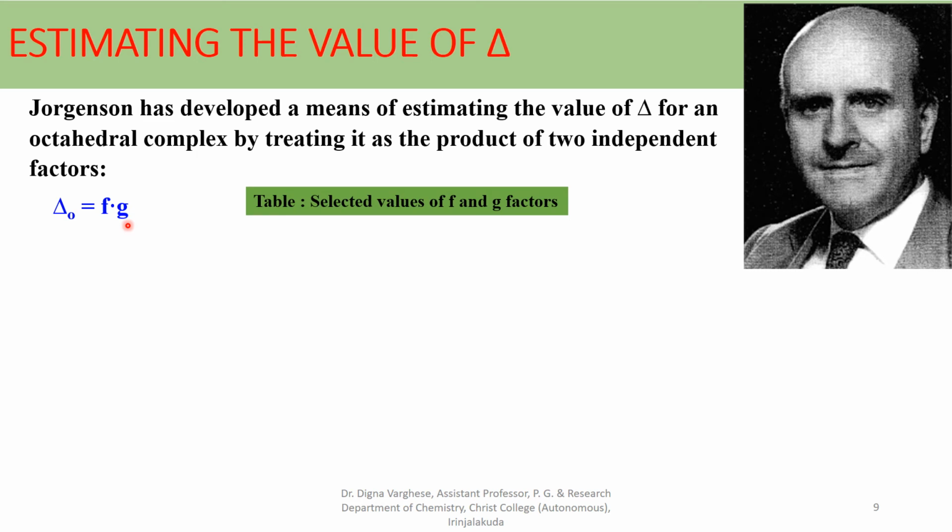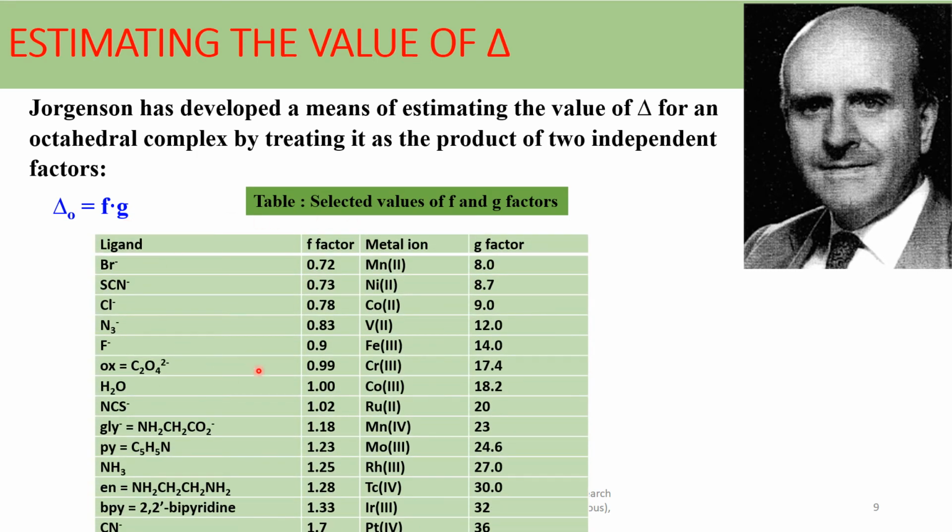Here you can see a table of the selected values of F and G factors. For the ligands, the F factor for bromide is 0.72, thiocyanate SCN is 0.73, chloride Cl minus is 0.78, azide ion 0.83, fluoride 0.9, oxalate 0.99, water 1, and isothiocyanate